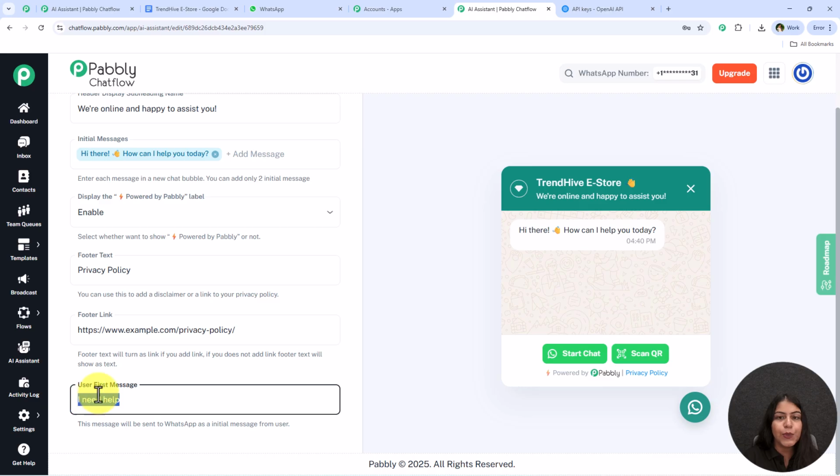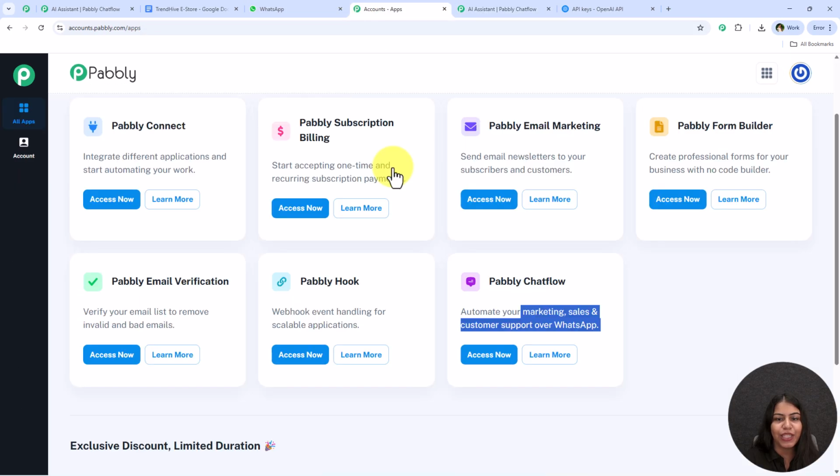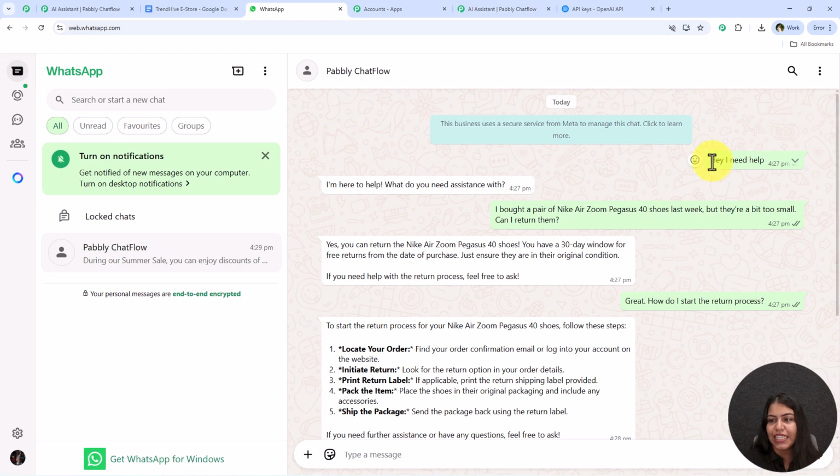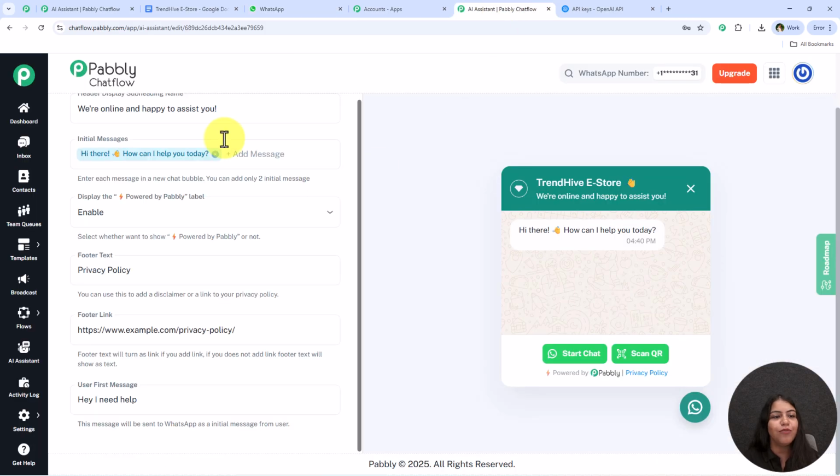The next is this user first message. So what you can do is you can simply add the user's first message that will be sent as the initial message from the user on WhatsApp. So I'm just going to keep it as hey I need help, and as you can see this was the same message which I sent to start the chat. Alright, now I'm just going to move on further.